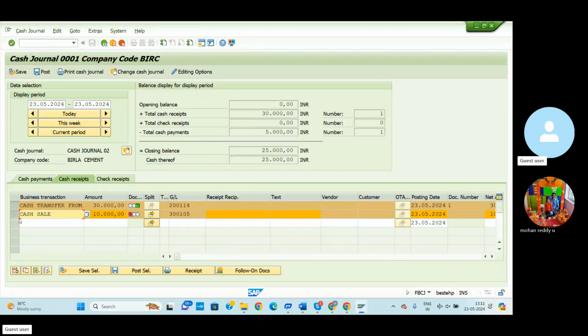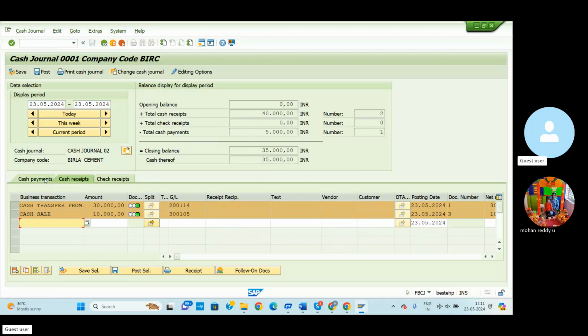Before the document posting, we select here and go to post cell. Then the document is posted. Whenever the document is posted successfully, the green color option is indicated. Now the total receipts are 30,000 cash from bank and 10,000 from cash sales. Total receipts is 40,000. Out of this 40,000, 5,000 cash payments will be done, so the remaining balance will be 35,000.